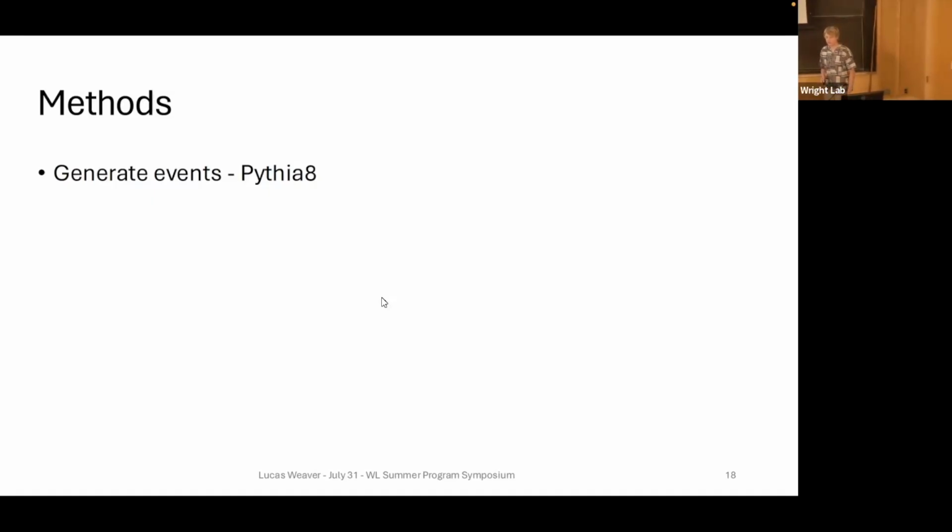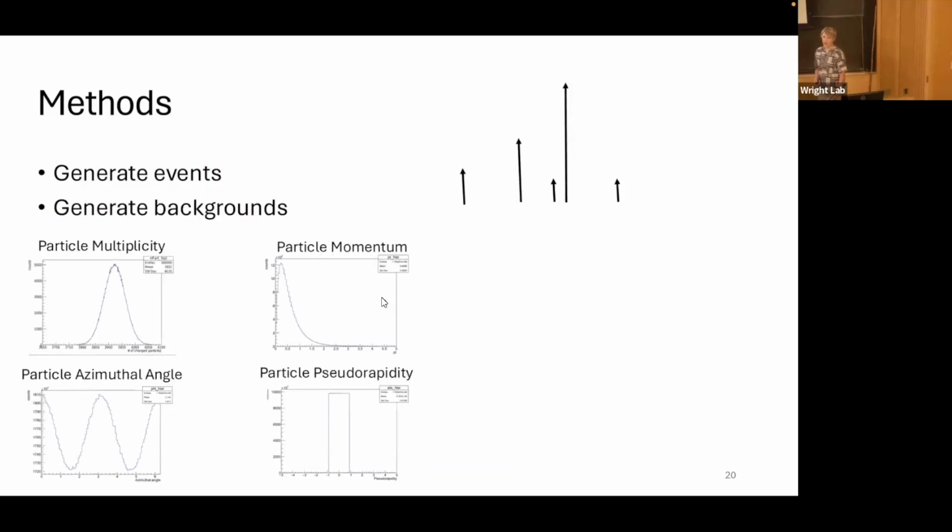So we use simulations. I use the Pythia 8 event simulator to simulate proton-proton collisions, which give us the jets that we're looking for. This gives us a bunch of momentum vectors from the jet of interest. I then generate heavy ion-like thermal backgrounds using specs from real ALICE experiments. For each event, we sample from distributions to tell us how many particles are going to be in this background, what their momenta are, and what their spatial distributions are going to be. That gives us many more momentum vectors, now in red. Now our simulation is complete.